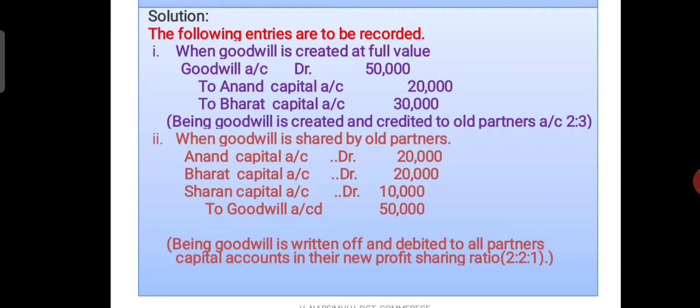In this situation you require two ratios: one is the old profit sharing ratio and the second one is the new profit sharing ratio, and here the goodwill account doesn't appear in the balance sheet. So these are the five important situations of accounting treatment. In this you learnt all situations of accounting treatment for goodwill.